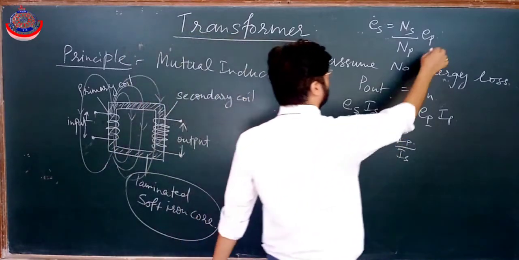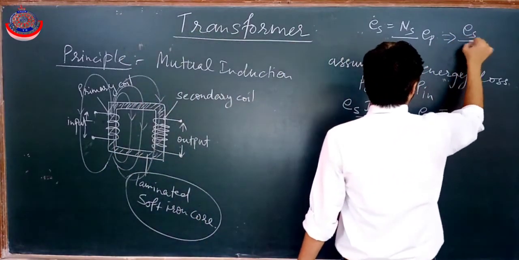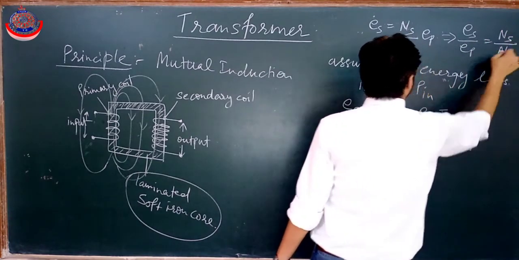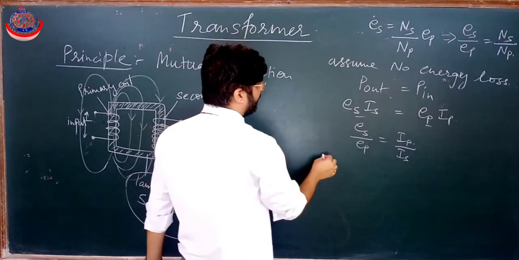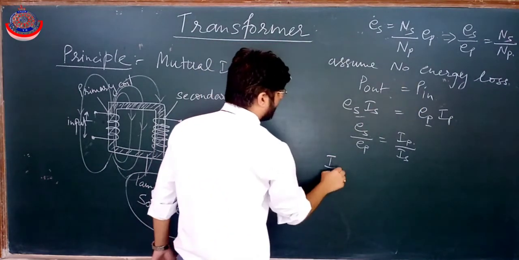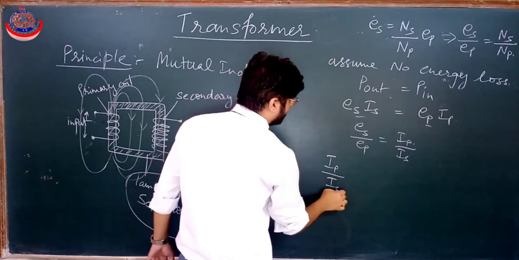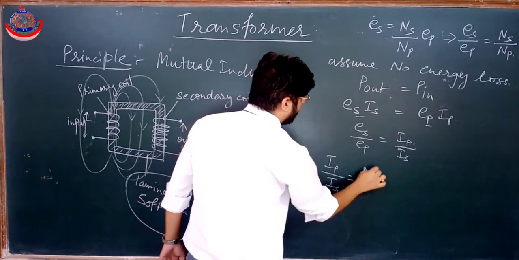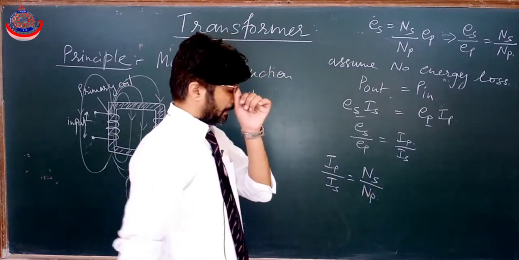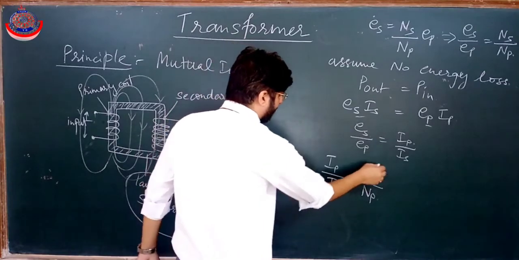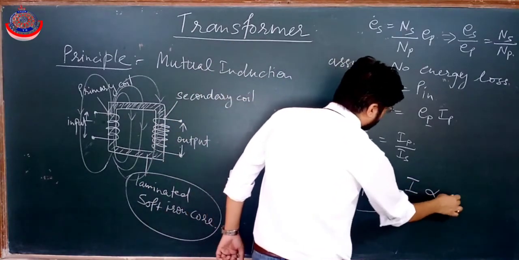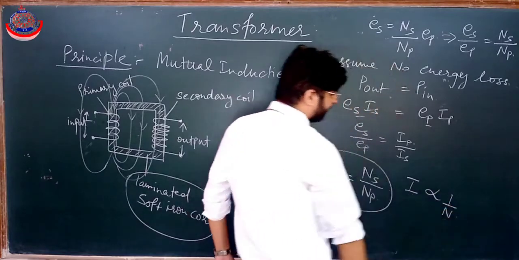Fine. So this was the expression for Es by Ep is equal to Ns by Np. If we put the value there, what will happen? In place of Es by Ep, we can write Ip by Is will be equal to Ns by Np. From here we can conclude that current is inversely proportional to the number of turns.